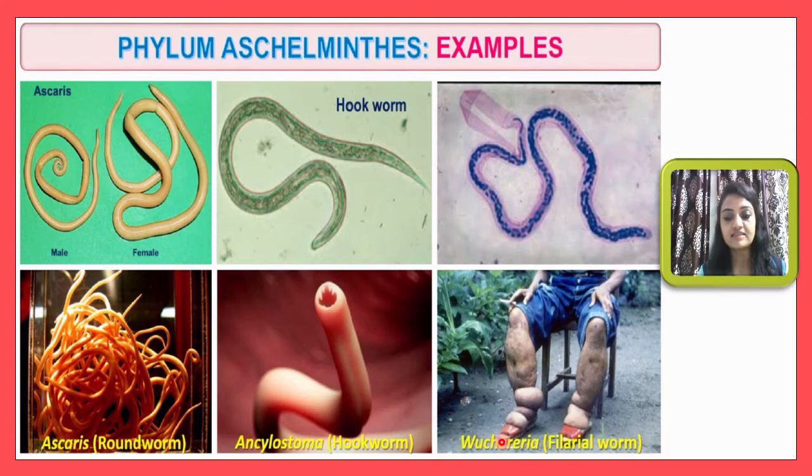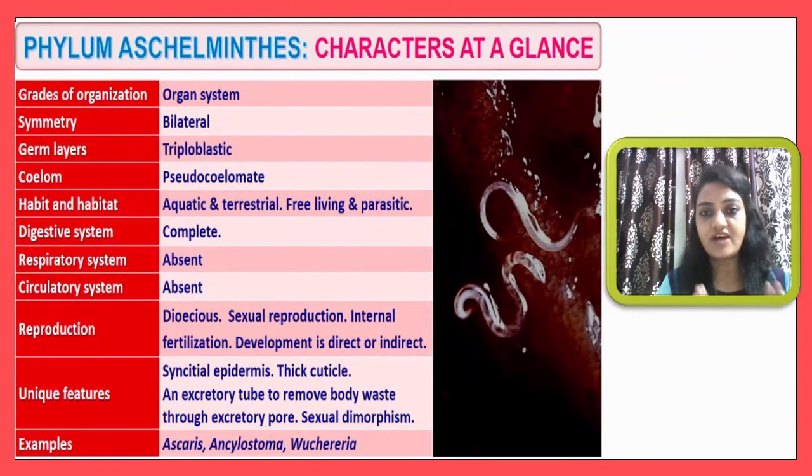Okay, that is a filarial worm, and you know very well the elephantiasis disease. Okay, this is the elephantiasis disease. And the responsible organism for that is Wuchereria, which is also named the filarial worm. So now let me quickly summarize the whole phylum, that is Aschelminthes phylum.